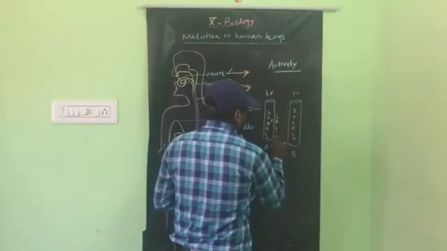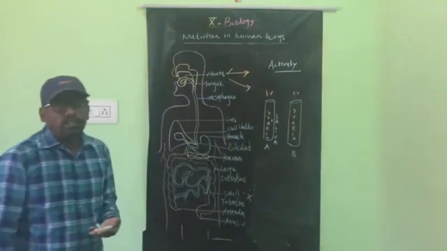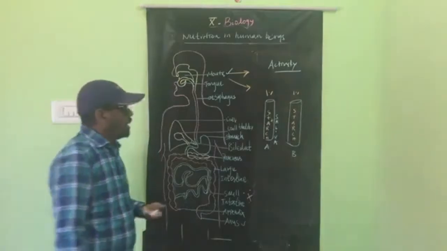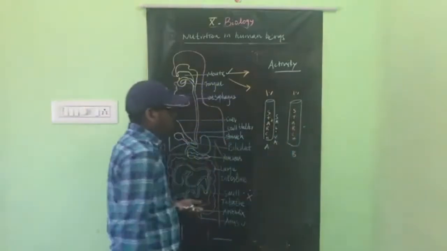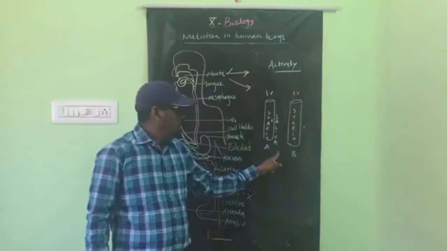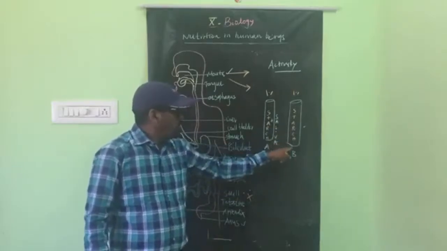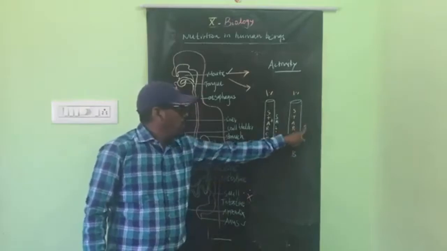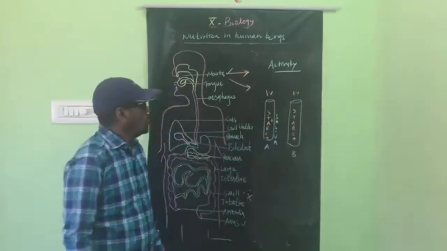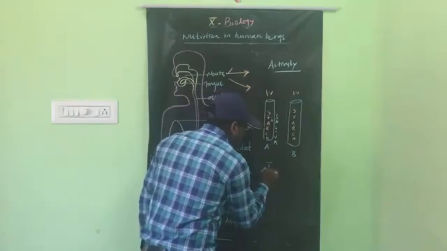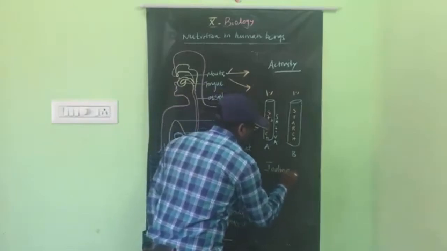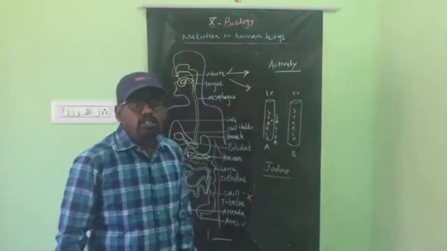I told you what saliva is. In test tube A there is saliva and a starch solution. In test tube B only a starch solution is there, but no saliva. Now we add an iodine solution. What is iodine solution? We discussed already.